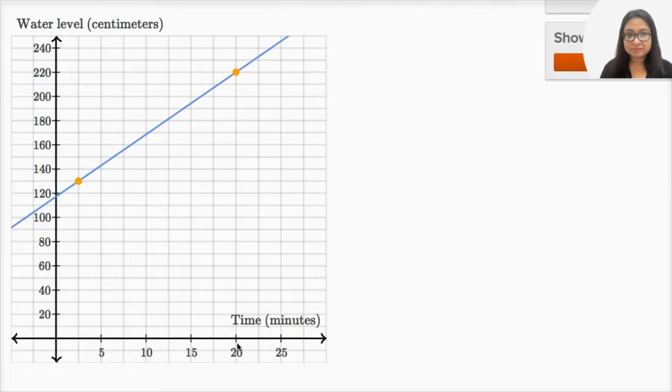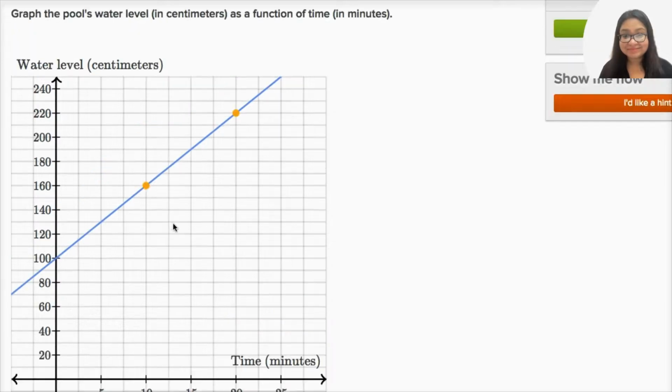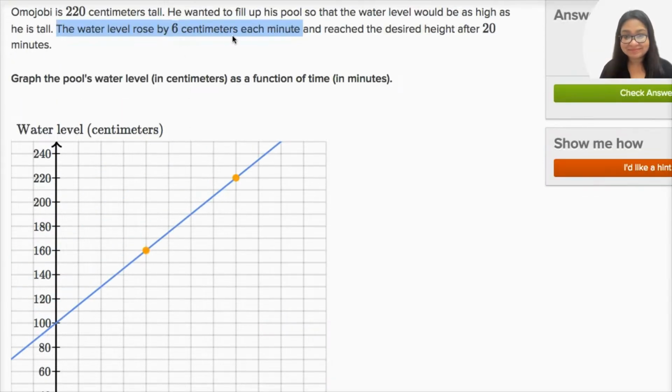So at 20 minutes, we know we're at 220. And if we rose 6 centimeters each minute, where would we have been 10 minutes ago? So where would we have been at time 10? If the water level is rising 6 centimeters a minute, it would be rising 60 centimeters every 10 minutes.